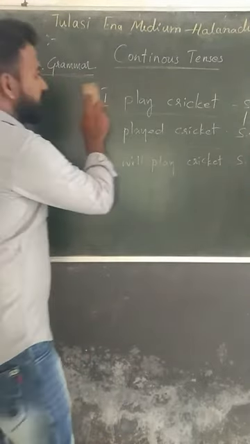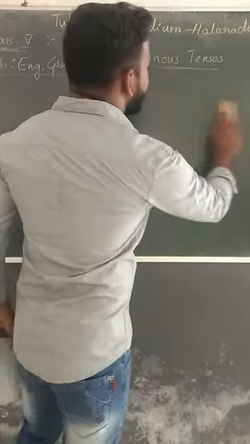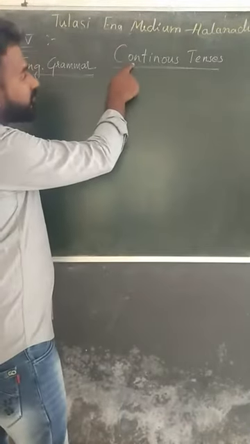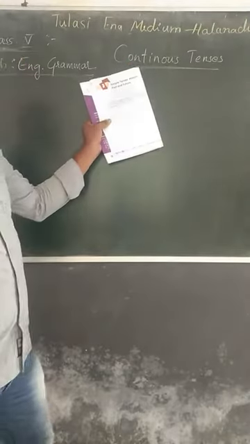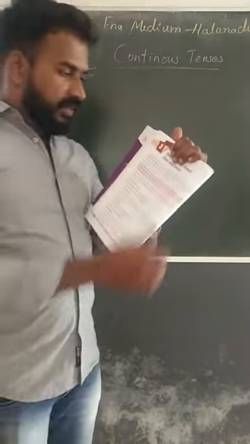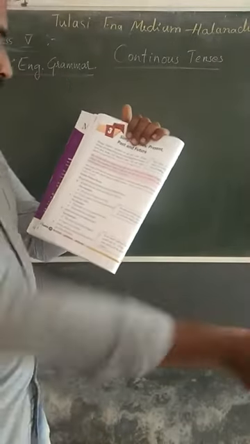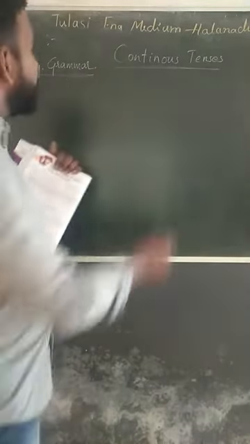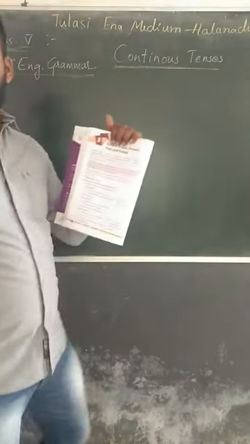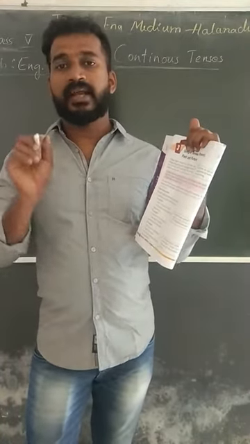In this class we will learn about continuous tenses: present continuous, past continuous and future continuous. From the word continuous, we can understand the action is going on at the time of speaking, or right now.